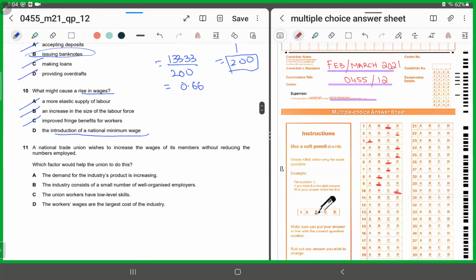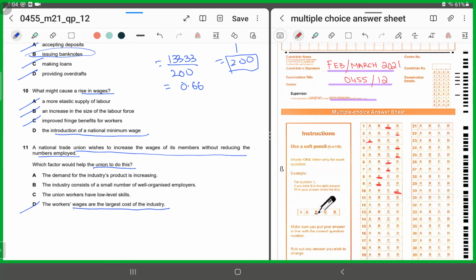11. A national trade union wishes to increase the wages of its members without reducing the number of employees. So the trade union wishes to ensure that the members are enjoying high wages without pressurizing the workers into being laid off. So what factor would help the union to do this? Under what circumstances would the union be able to implement this? When the workers' wages are the largest cost of the industry? No, that's actually a disadvantage.